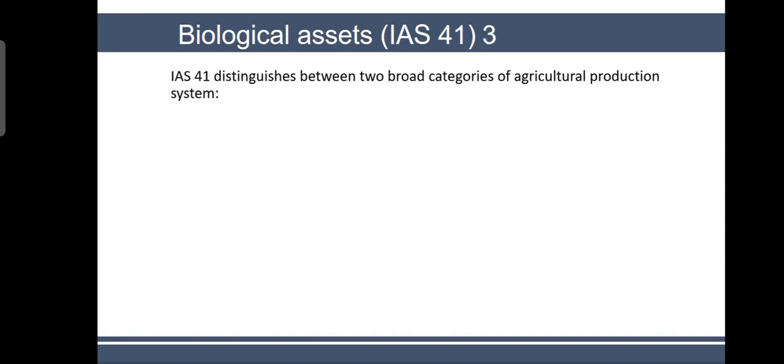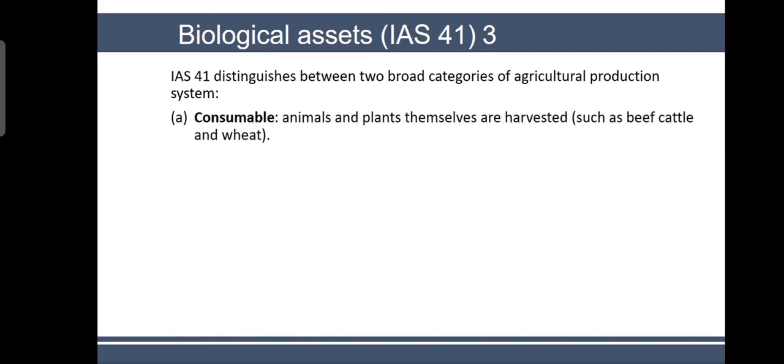IAS 41 distinguishes between two broad categories of agricultural production system. One is consumable. Animals and plants themselves are harvested, such as beef cattle and wheat. So consumable means that in this agricultural production, you are consuming the asset itself. Like wheat, you cut it, but an apple tree you do not consume.